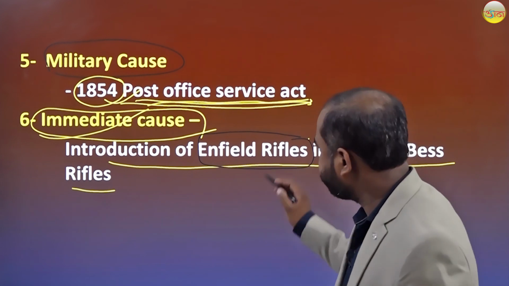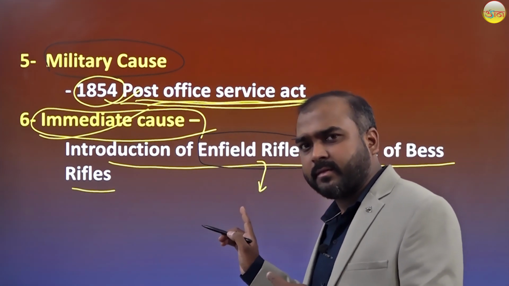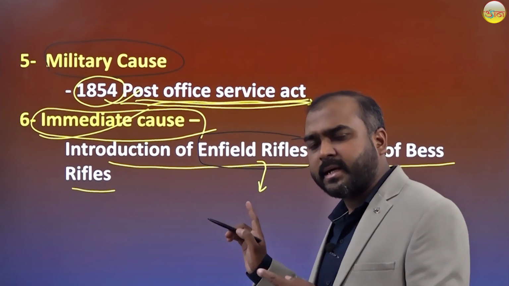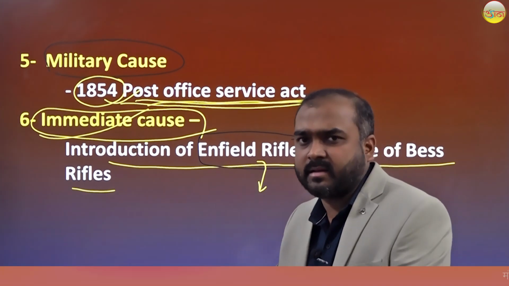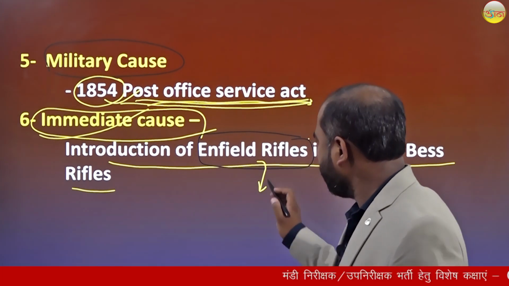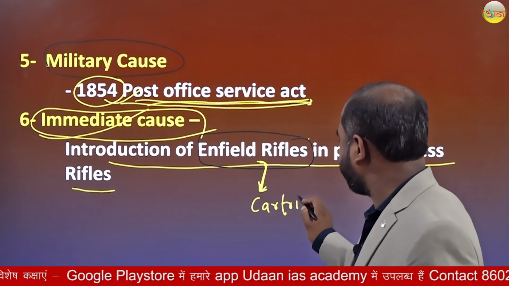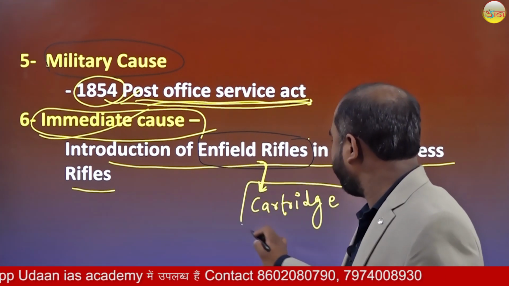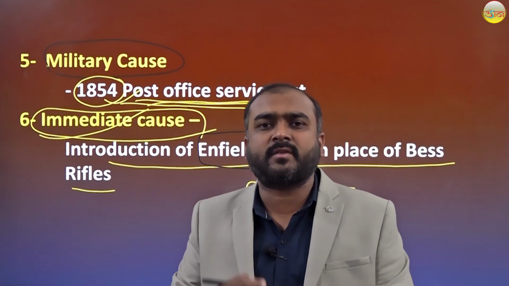What was that? The cartridge of this Enfield rifle was made up of the fat of cows and pigs. This cartridge of the Enfield rifle was wrapped in the fat of cow and pig.